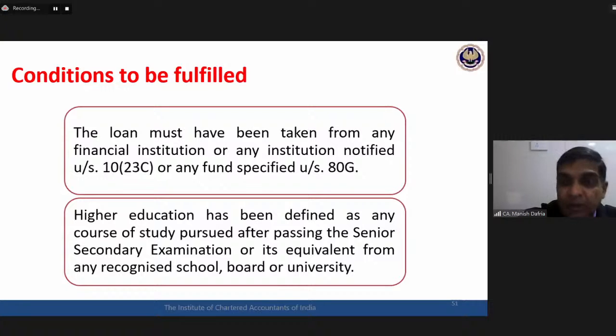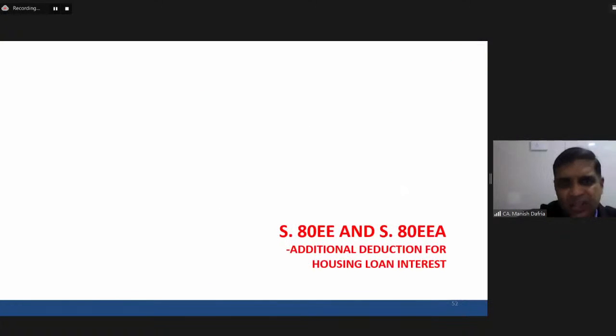It cannot be for any level of education. How do they define higher education? Any level of education after SSC, after the senior secondary examination. So even a plain simple BCom is also higher education for section 80E. Interest on a loan taken for this higher education is deductible under section 80E.